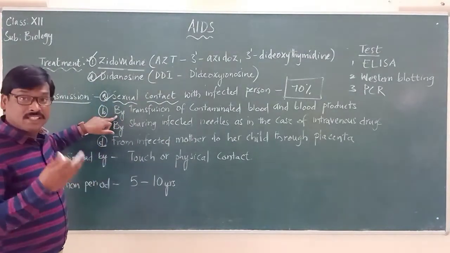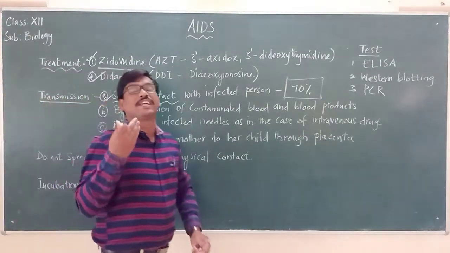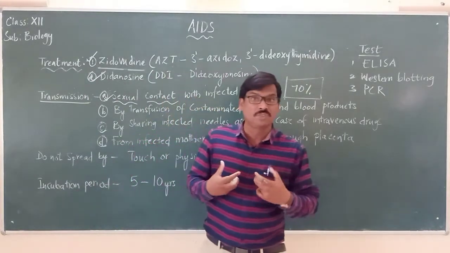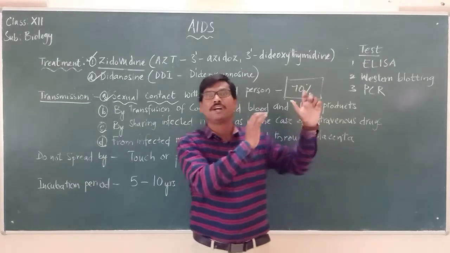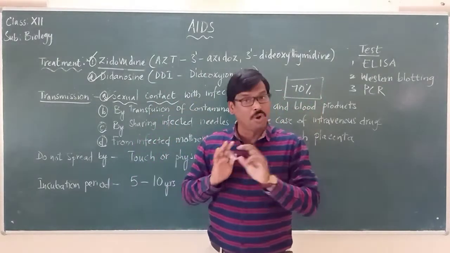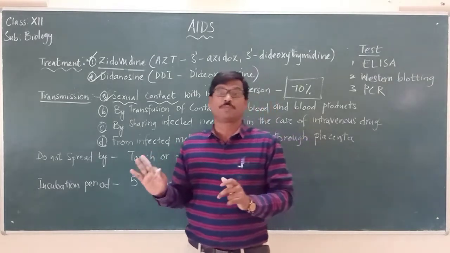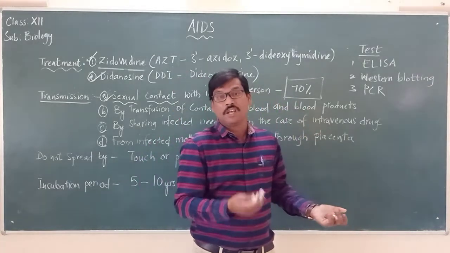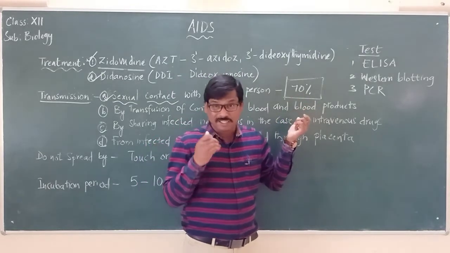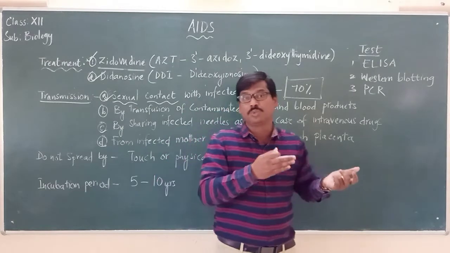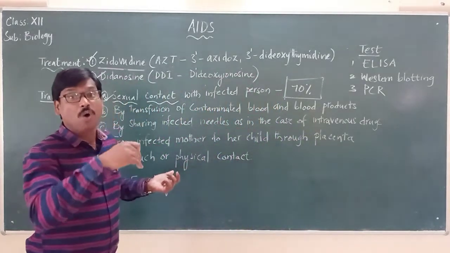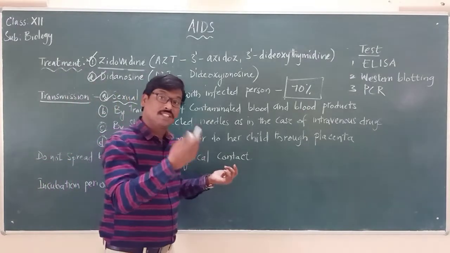And now this disease is not only through sexual contact. Please remember, we should not get misunderstood or confused when we see a person suffering with AIDS that he or she practiced illegal sex. No, we should not get confused or misunderstand like that. Why? Because even though we said that 70% is transmitted through sexual contact, there are other ways how this disease is spread.